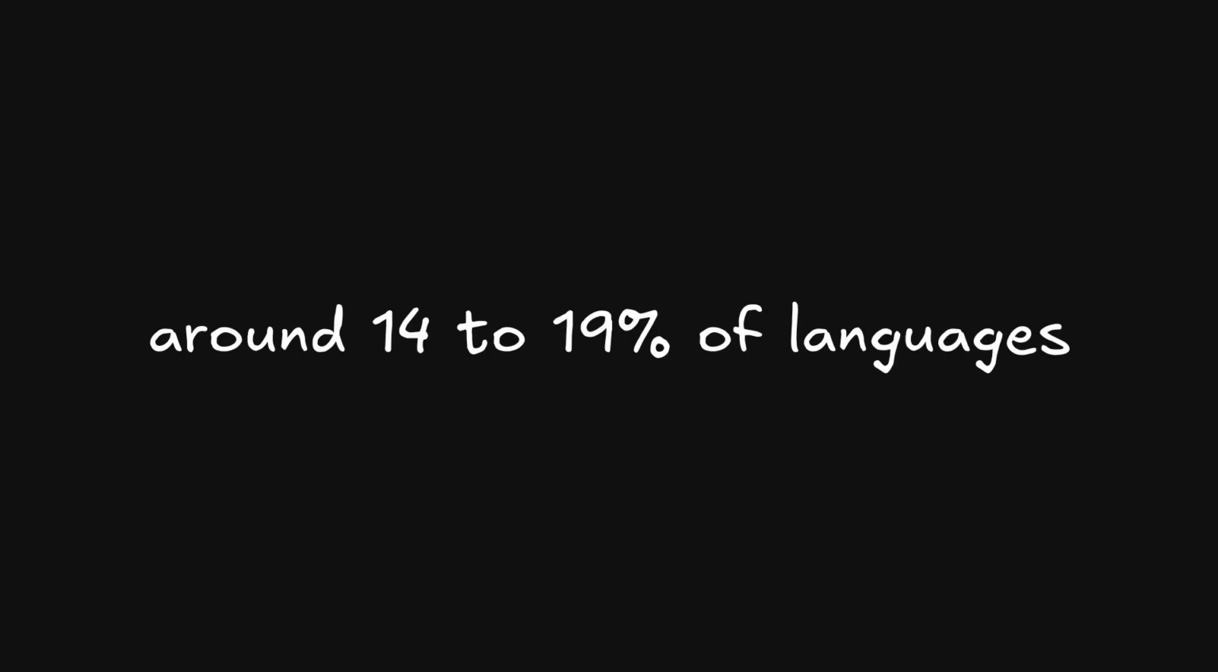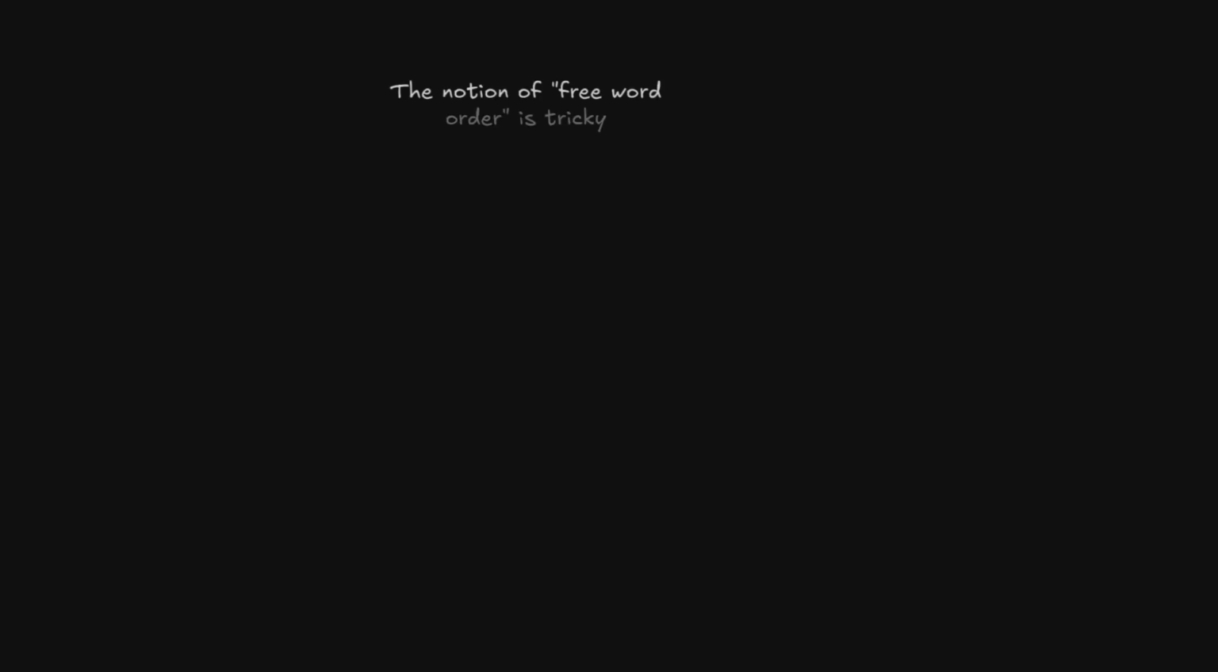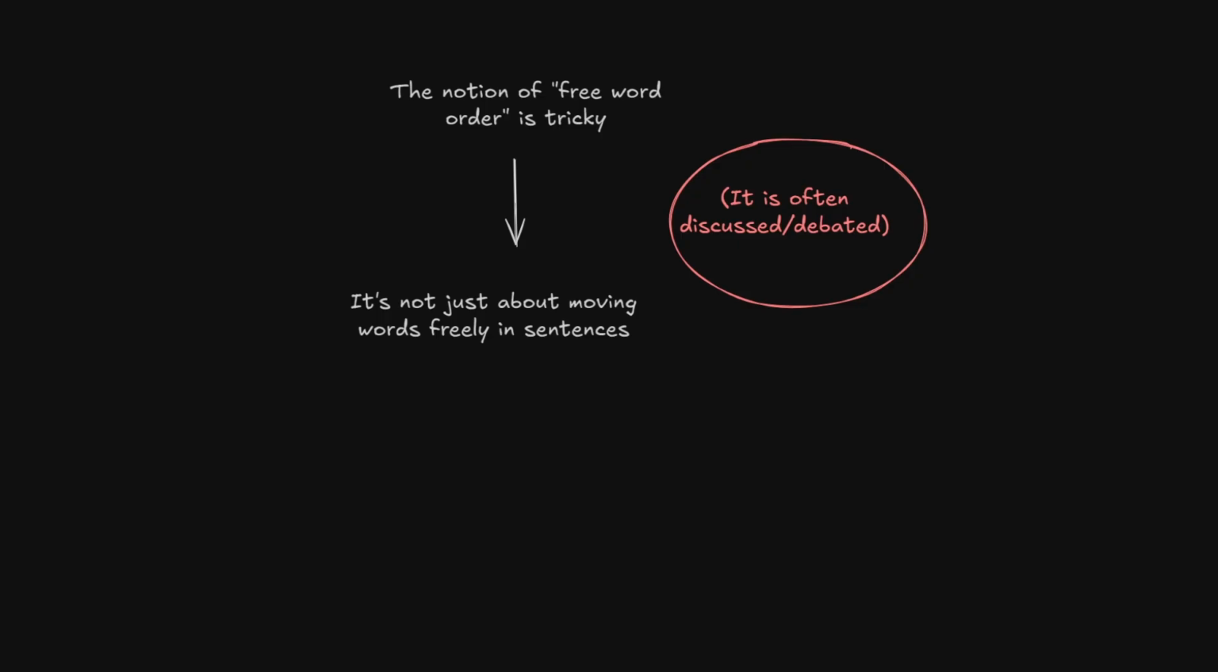In total, these languages represent 14 to 19% of the world's languages, depending on the sources. The thing is, the notion of 3 word order is tricky, because there are other factors that come into play, and it's often discussed if a language actually falls under this category or not.